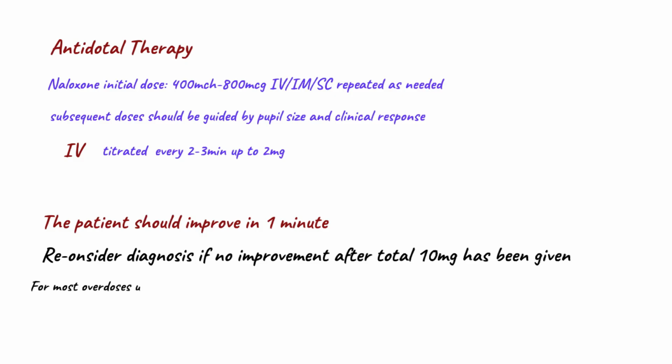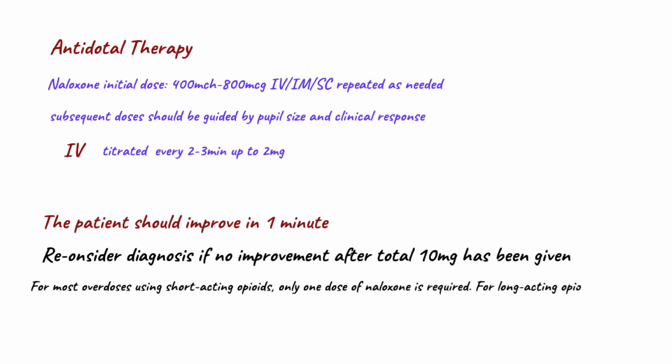For most overdoses using short-acting opioids, only one dose of naloxone is required. For long-acting opioids, a naloxone infusion is usually required after the initial bolus dose.